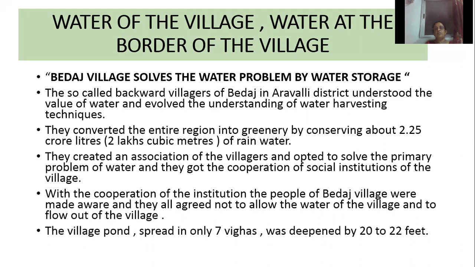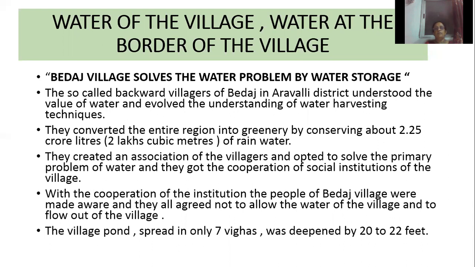They created an association of the villages. They formed an organization or association and opted to solve the primary problem of water. So what was the primary problem of the village? That water. And they got the cooperation of local social institutions of the village. So the villagers formed an organization in order to solve the problem of water, and they even got the support of social institutions.